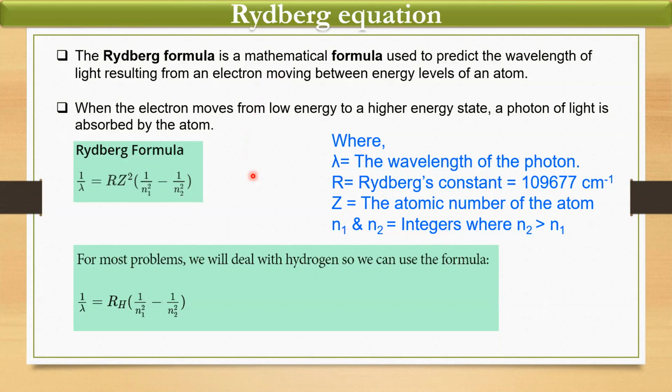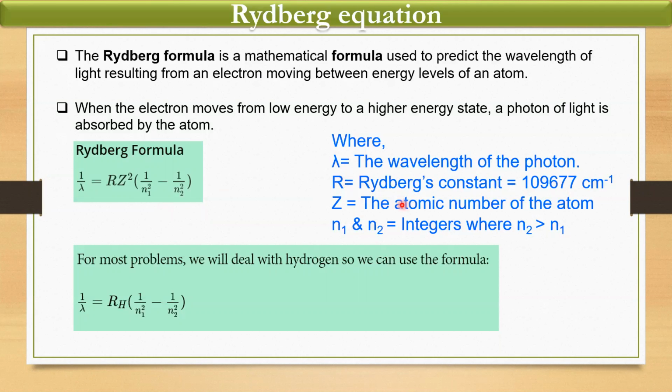Now, when the electron moves from a lower energy state to a higher energy state, a photon of light is absorbed by the atom. And what is the Rydberg formula? That is represented as 1 by lambda is equal to R Z square into 1 upon n1 square minus 1 upon n2 square. Now, what is this Z? What is this R? What are these n?